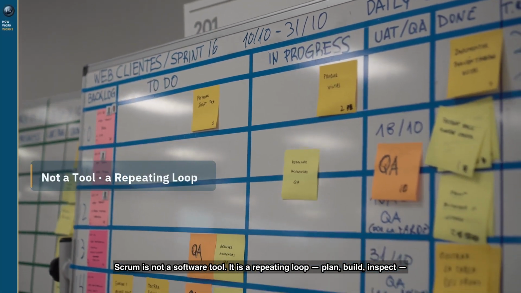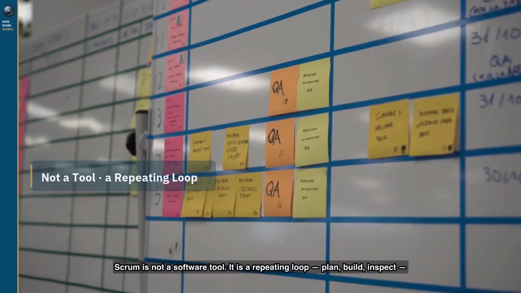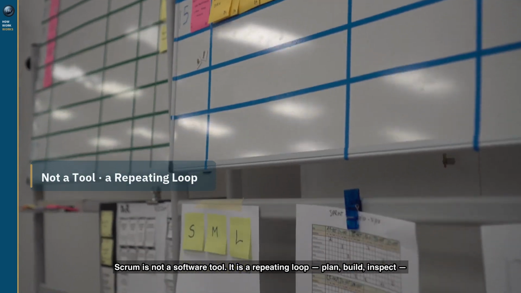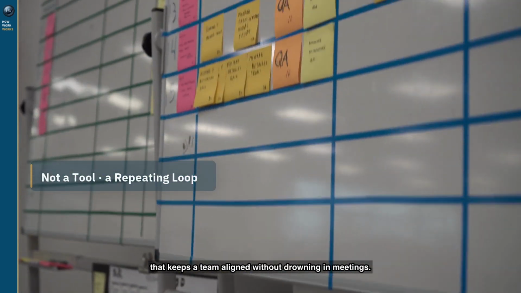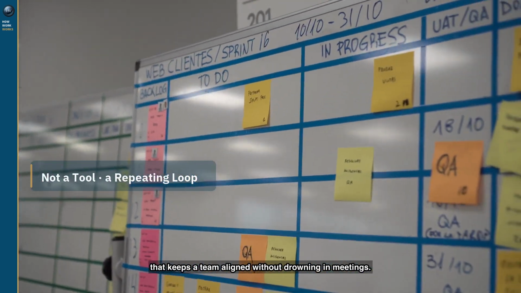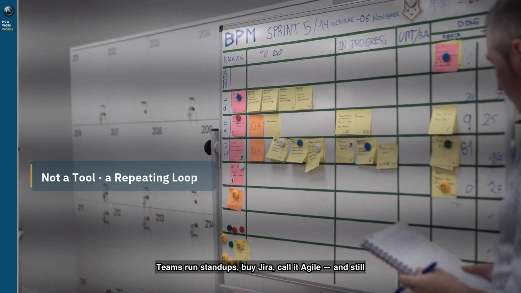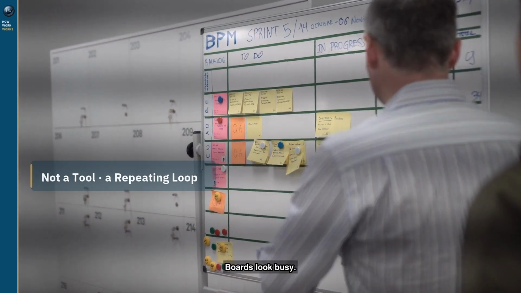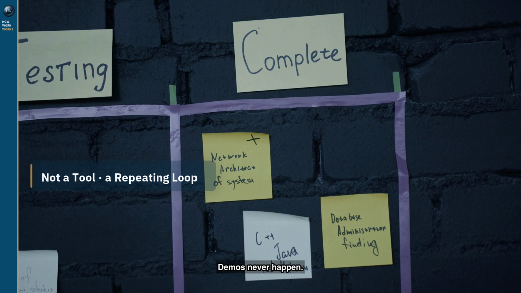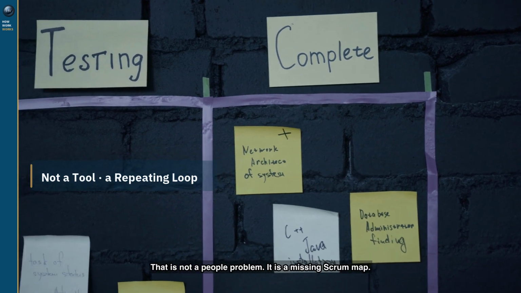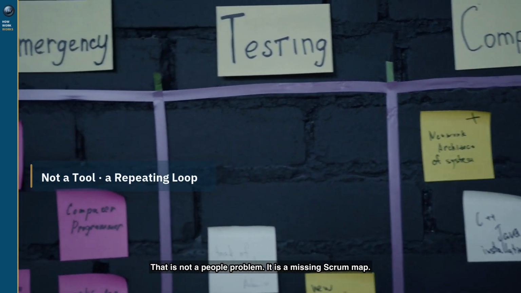Scrum is not a software tool. It is a repeating loop, plan, build, inspect, that keeps a team aligned without drowning in meetings. Teams run stand-ups, buy Jira, call it agile, and still miss deadlines. Boards look busy. Demos never happen. That is not a people problem. It is a missing Scrum map.